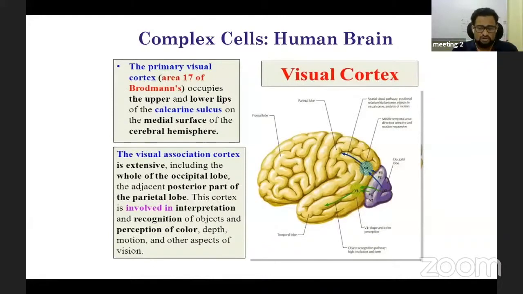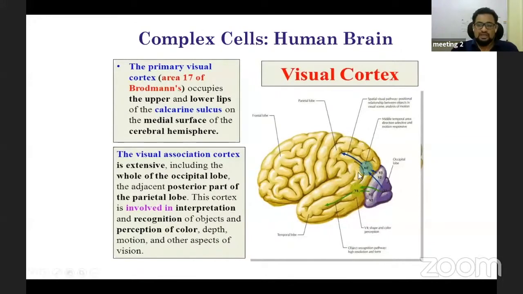So that is the reason I brought this slide here. Another way of looking at the complex number is actually the complexity of cells in the human brain. The visual cortex is the back portion of our brain, which is responsible for all kinds of operations, like interpretation and recognition. I told you in my first few slides about cognition and recognition. This is the part of the brain which helps you in learning features and also recognizing the person or the object.